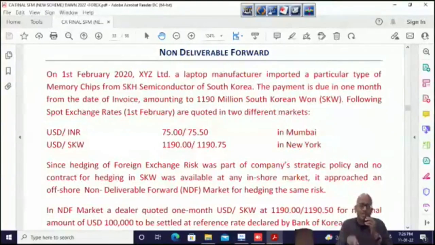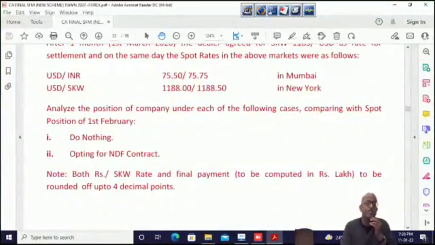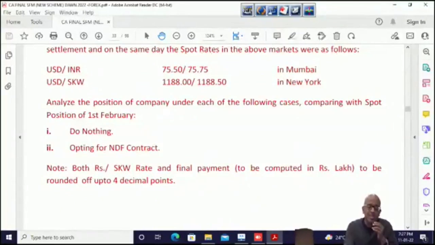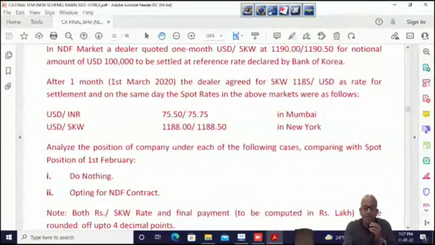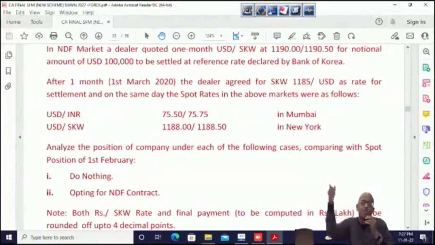This would have been the rupee outflow on 1st Feb. Although 1st Feb is not relevant, they have made it relevant because they have written comparing with 1st Feb. So 75.5 million would have been the rupee outflow on 1st Feb. If anybody asks me, why are we taking the 1st Feb rate? That's irrelevant. Yes, you are correct. But the question is saying comparing with the spot position on 1st Feb. So we have to take 1st Feb as the basis of comparison. 75.5 million. Okay. However, do nothing. If we do nothing, then after 1 month in March, the rate is 75.75 divided by 1188. So please do 75.75 divided by 1188, the whole into 1190 million.